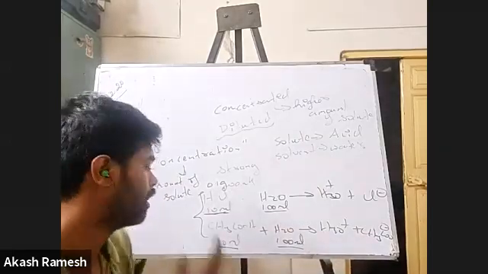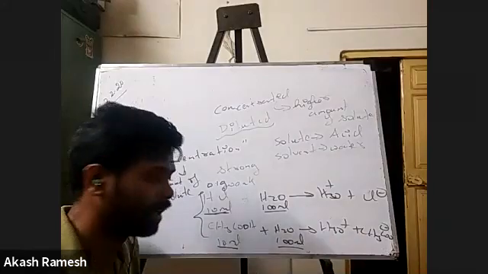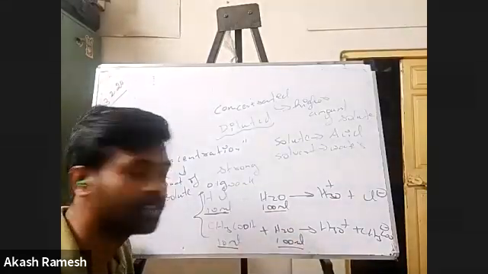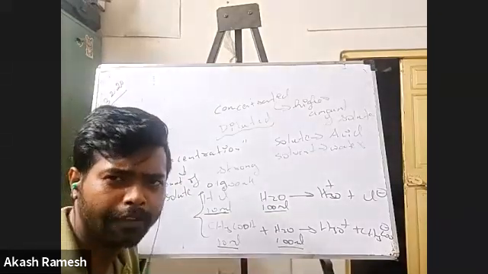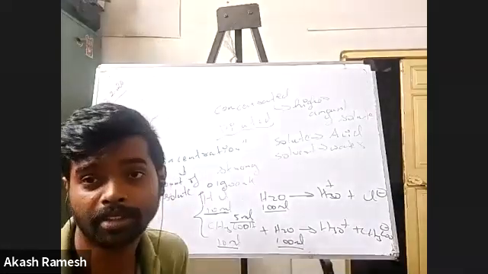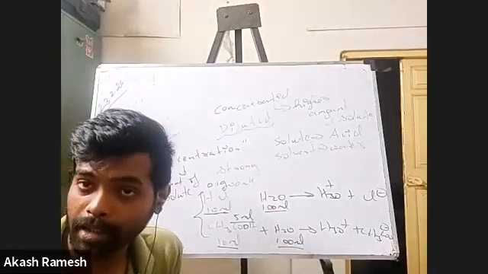Now, if I take CH3COOH and see after the reaction is completed how much acetic acid is present, I find that almost 5 ml of CH3COOH is present. What do you mean by this?